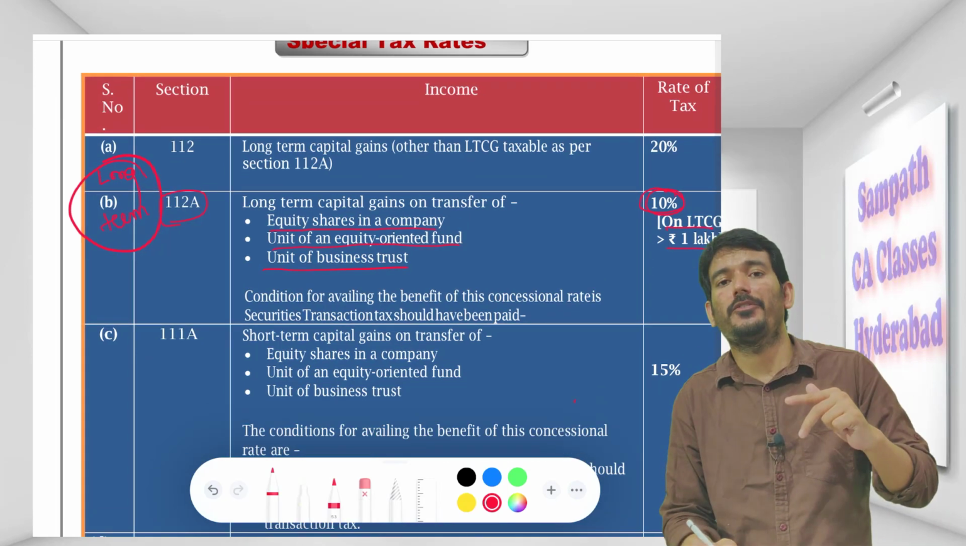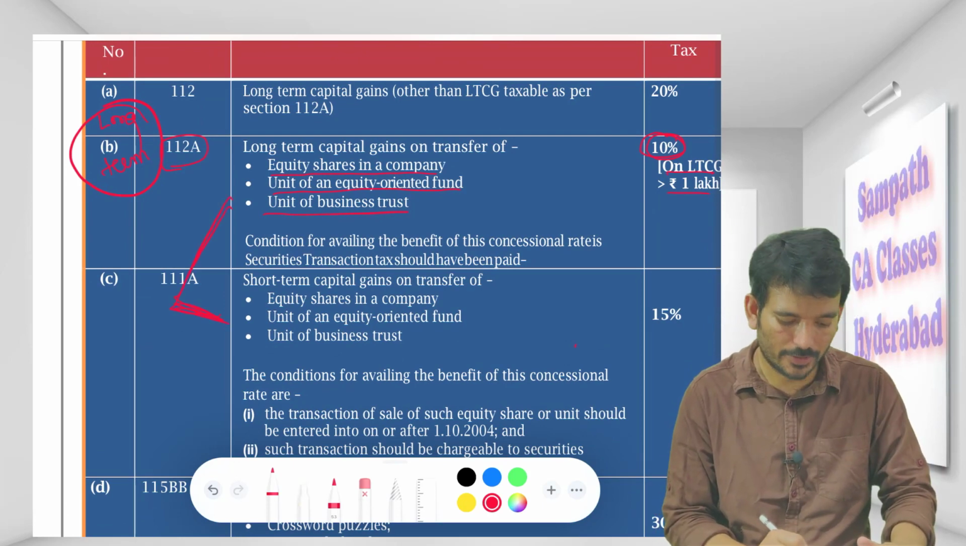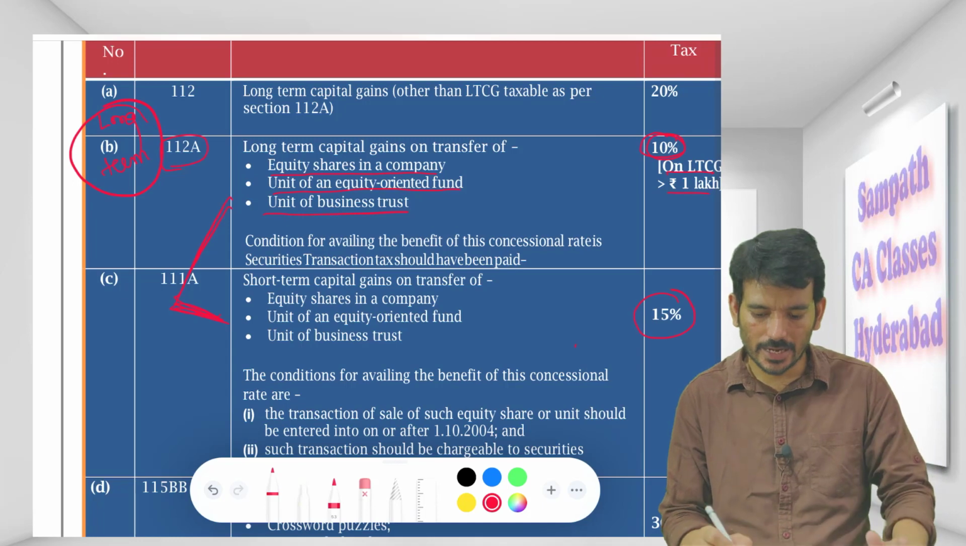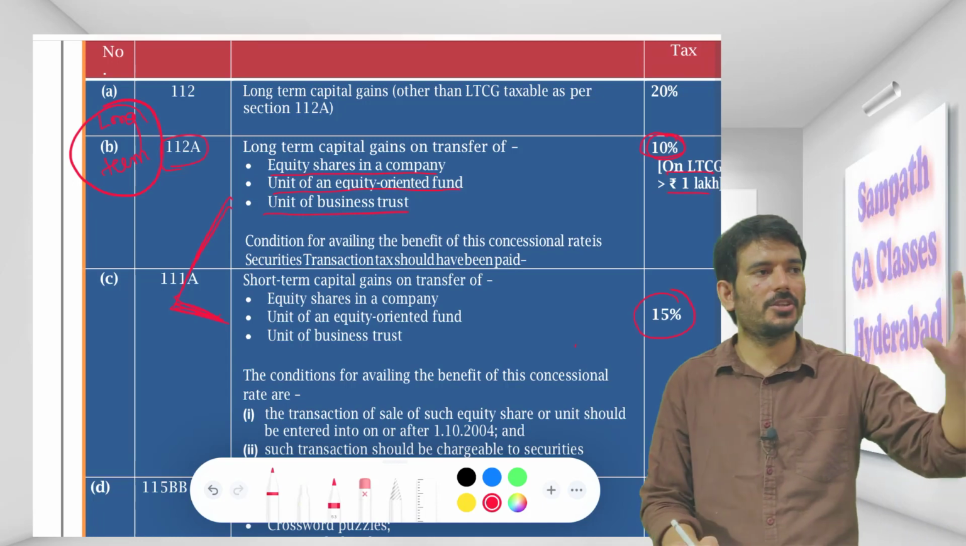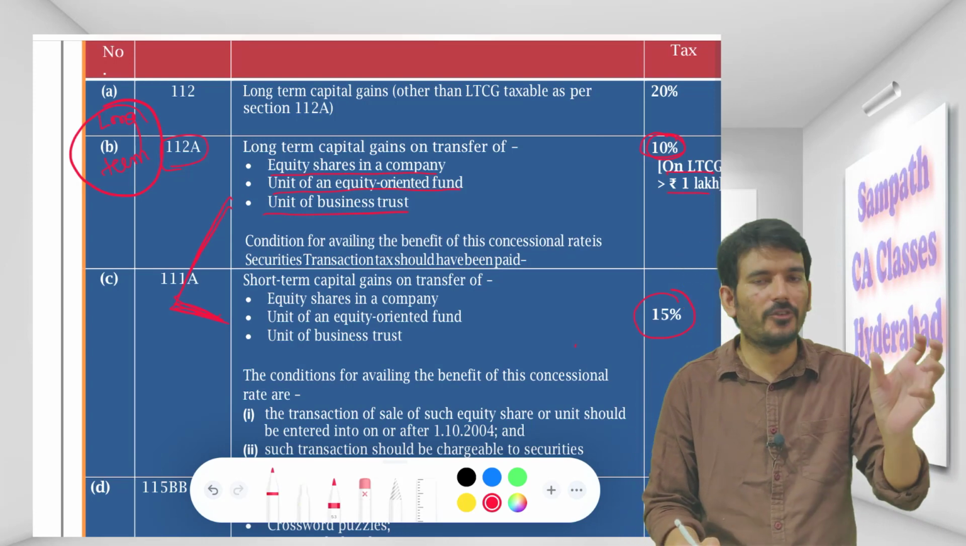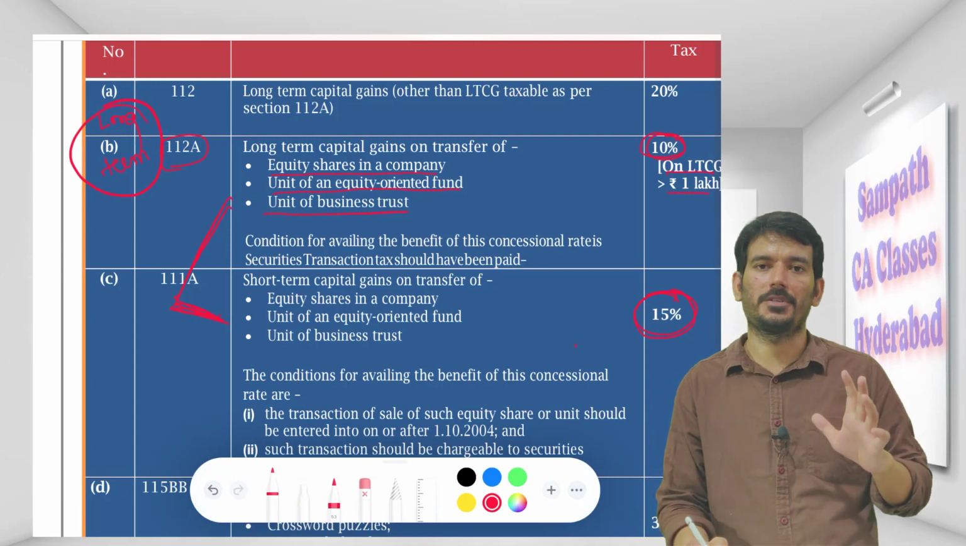Same thing if it happens to be a short term, then you will come to this bracket, 111A. What is that bracket? Exactly the same thing, 15%. Sir, I have not understood. I purchased a share of Reliance. I held it for 10 months and then I am selling it. Then on the gain I have to pay 15%.